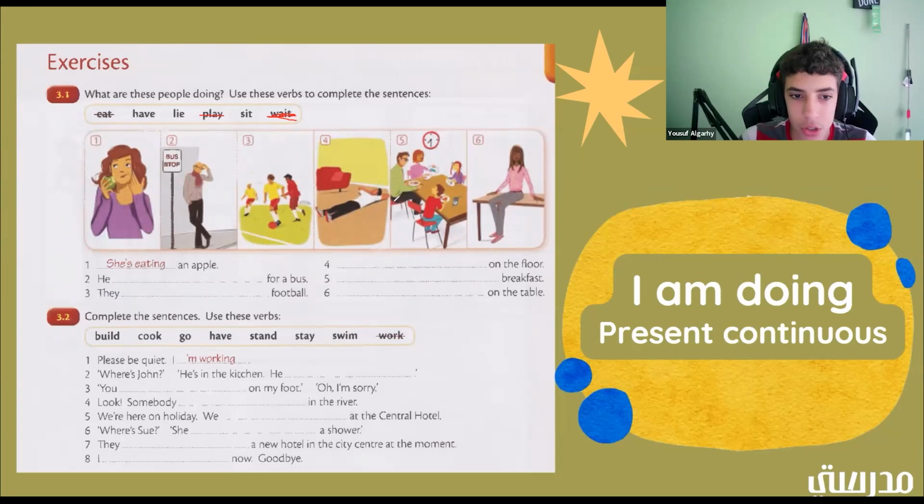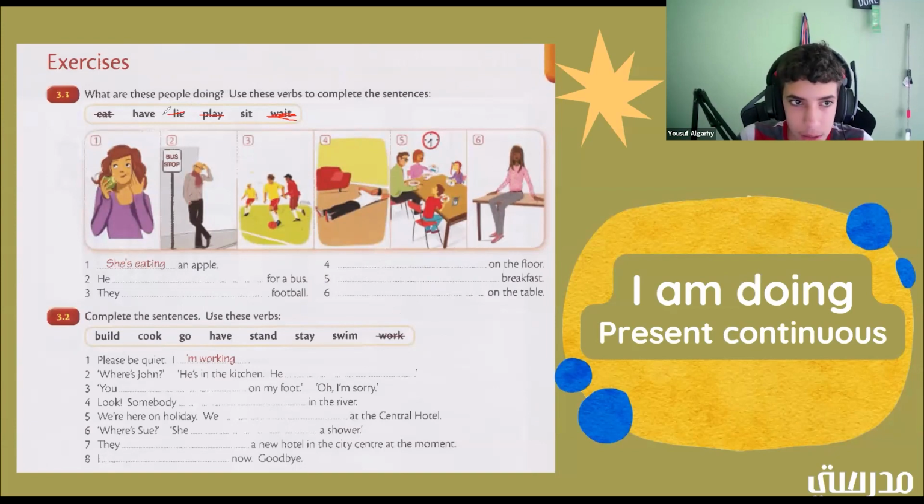Okay, good job. So number 5, blank breakfast. Yeah, it would be have. You're right. So they are having breakfast would be what we would put here. All right, so they are having breakfast.